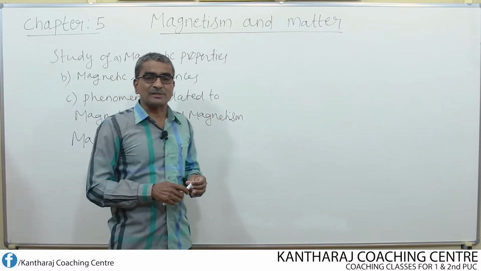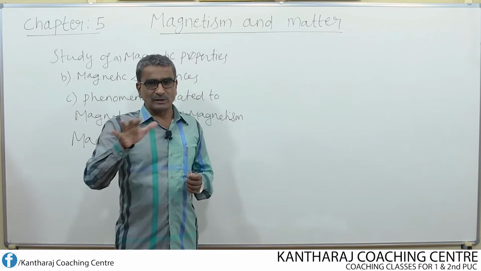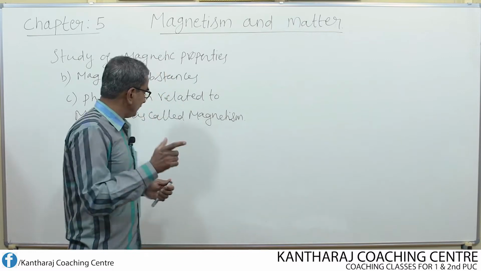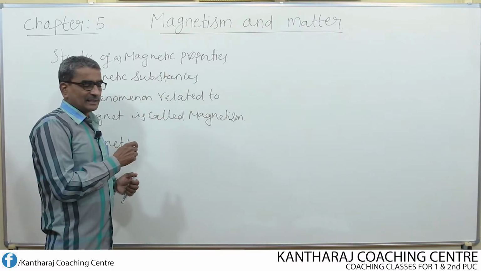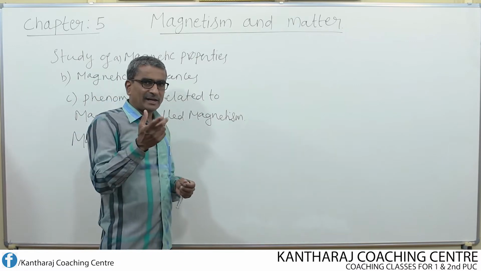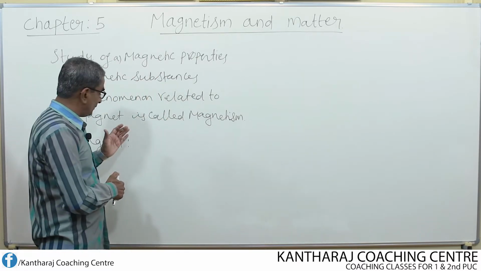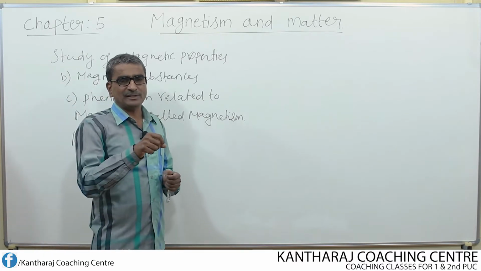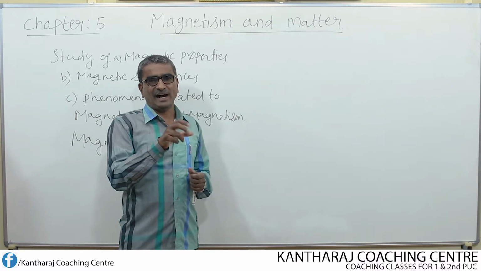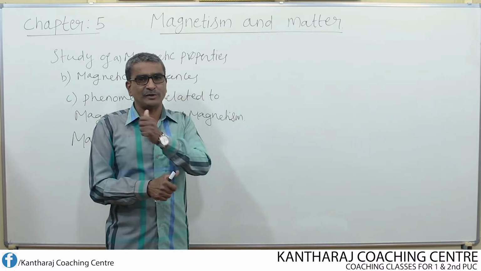A magnet is a substance which produces magnetic field. This is one way of defining a magnet or giving the explanation to the magnet. There is another way of defining the magnet. A magnet is a substance which attracts iron filings when iron filing is brought close to it.